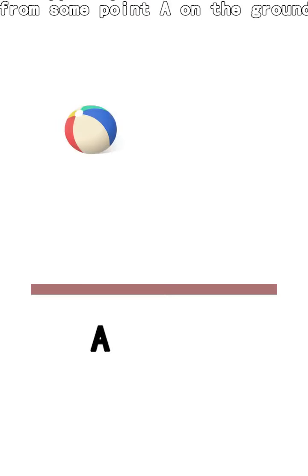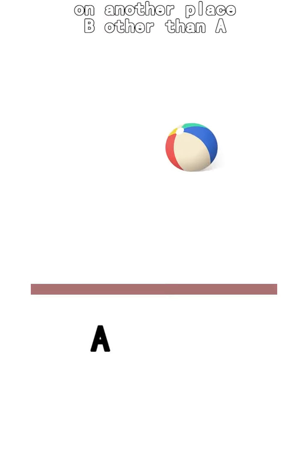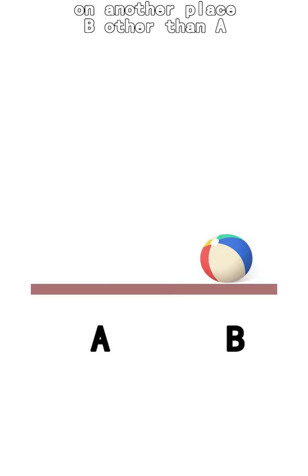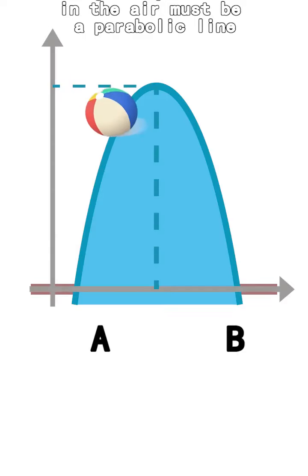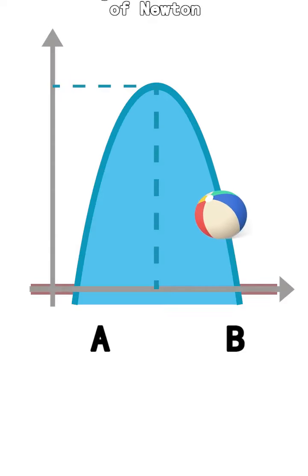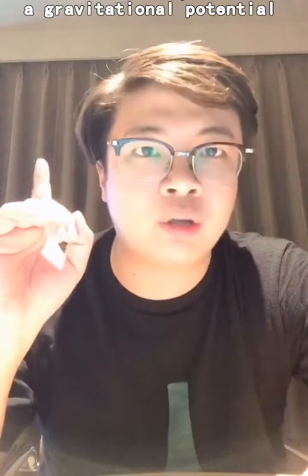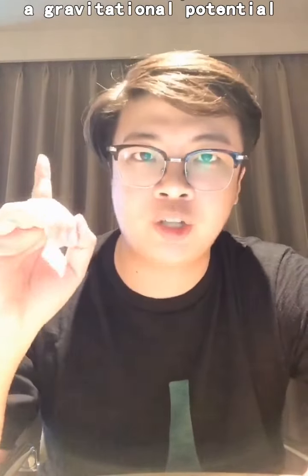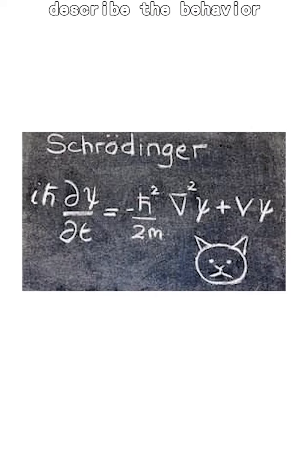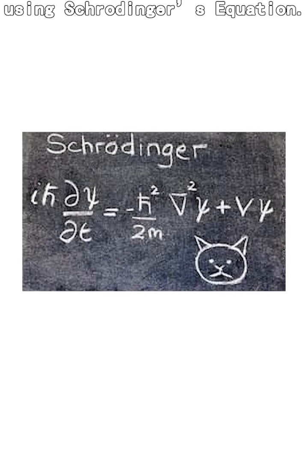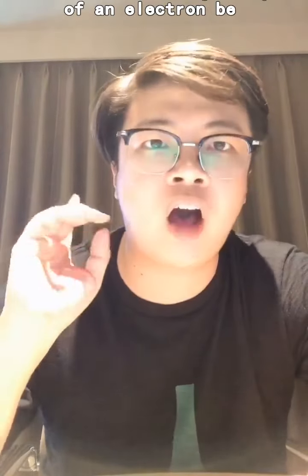Suppose you throw a ball from some point A on the ground and the ball landed on another place B other than A. The trajectory of the ball in the air must be a parabolic line according to the second law of Newton. But if we switch to the quantum case, we throw an electron from point A on the ground. The electron experiences a gravitational potential, and thus we should describe the behavior of the electron using Schrödinger's equation. What will the trajectory of an electron be in this quantum mechanical case?